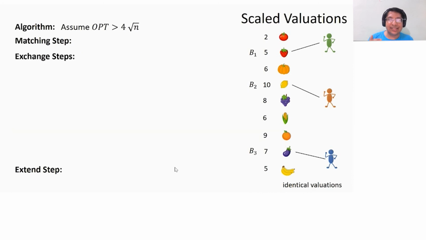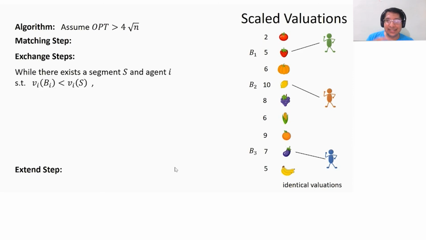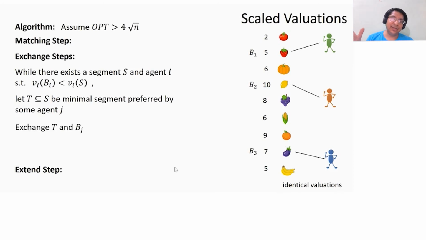Now in the exchange step, I'm going to allow every agent i to exchange her bundle for a minimal connected segment which has larger value. In particular, while there exists a segment S which agent i prefers to what she currently has, I'm going to look at a minimal segment of S which is preferred by some agent j, and I'm going to allow agent j to take that segment and give up what she currently has. So let's just see how this goes.